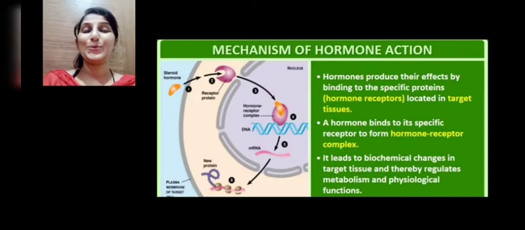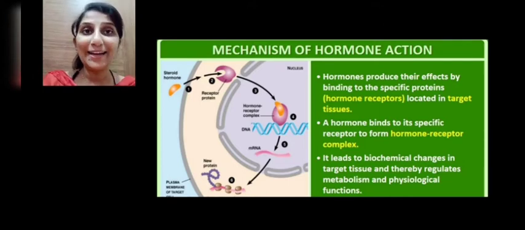Dear children, welcome to the last module on the chapter Chemical Coordination and Integration. In this module, we are going to learn about the mechanism of hormone action, how the hormone is bringing about a physiological change in its target cells. So, hormones produce their effects by binding to their receptors. Okay, so that is the first process.